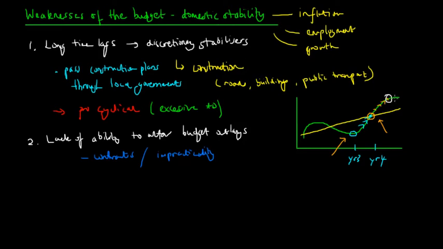And when there are excessive aggregate demand conditions, we will see that the government has no choice in slowing growth because of these constraints due to contracts and basic impracticalities of slowing down growth. So that's the second weakness of the budget, the lack of ability to alter some budget outlays.